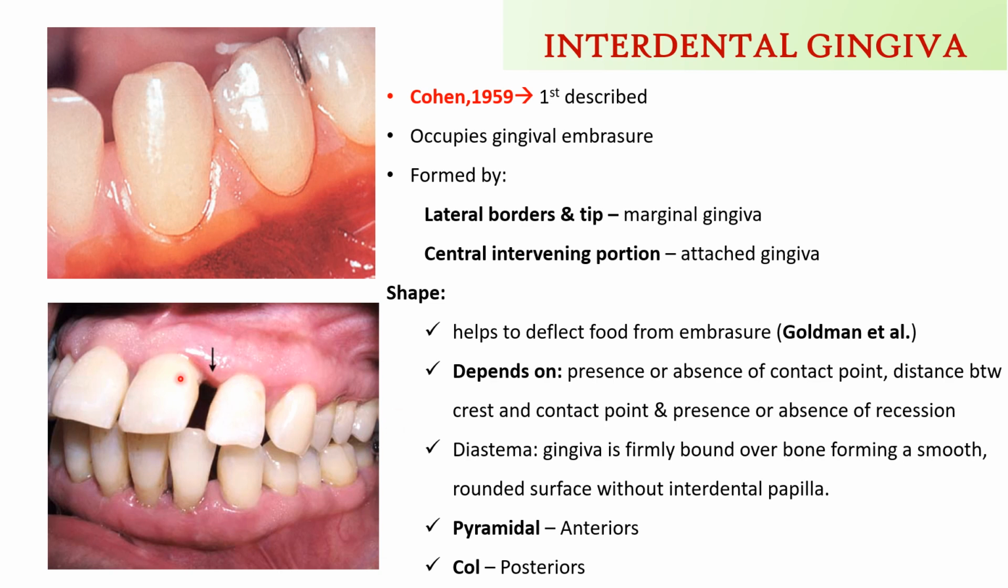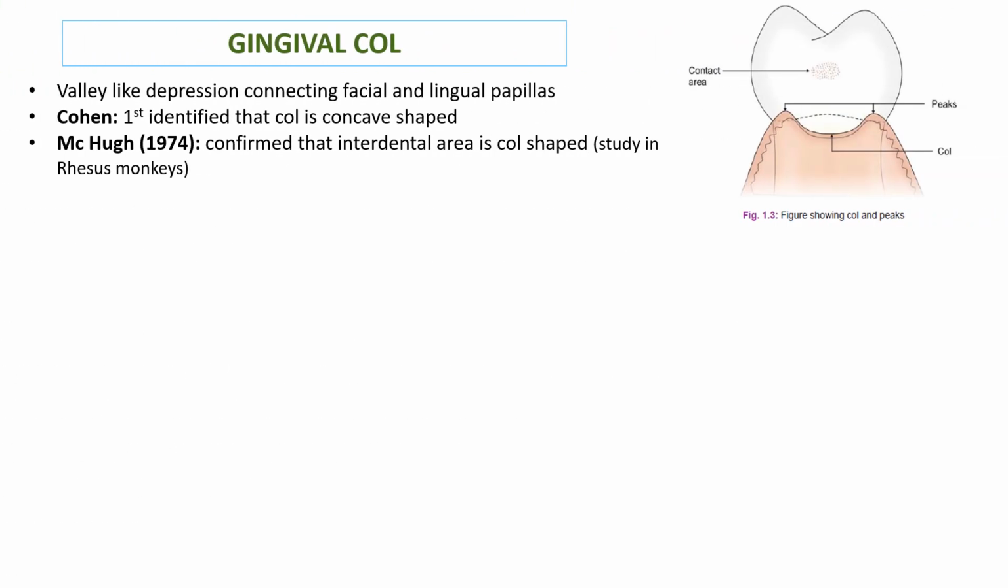In case of a diastema, that means there is no contact point and space is present between the teeth, the gingiva is firmly bound over bone, forming a smooth rounded surface without interdental papilla. And this gingiva is found to be pyramidal in shape in the anterior region, and it is col shaped in the posteriors. What is col? Gingival col is a valley-like depression connecting the facial and lingual papillae.